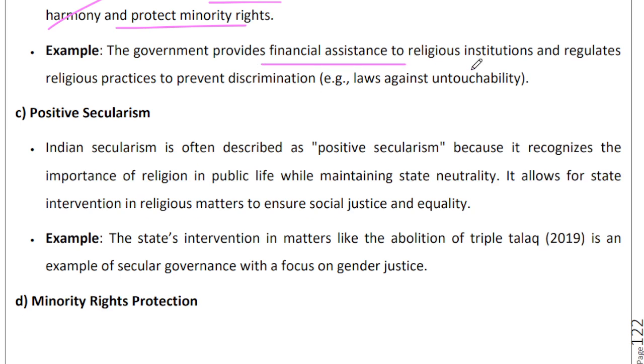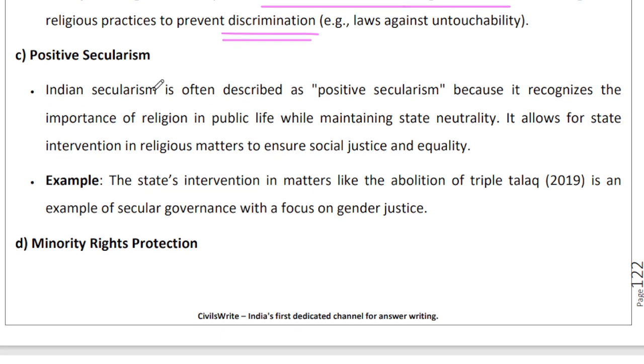Financial assistance to religious institutions is also provided, and we try to make sure that there isn't any discrimination in these institutions. We are having a positive brand of secularism in the sense that we are acknowledging the importance of religions in public life, even while trying to maintain state neutrality. So to ensure social justice and equality, we will intervene.